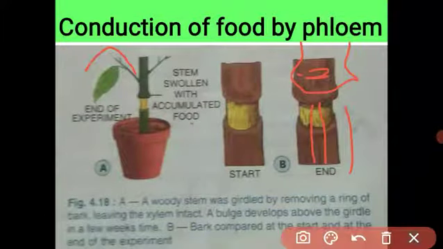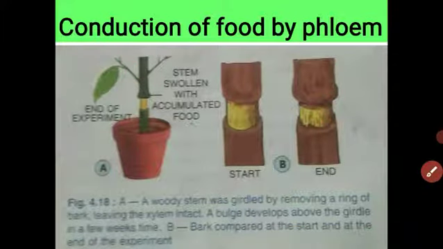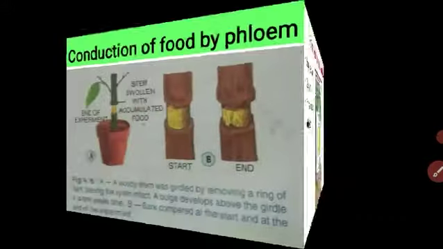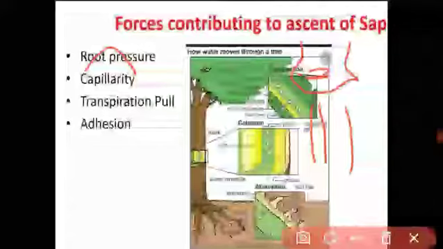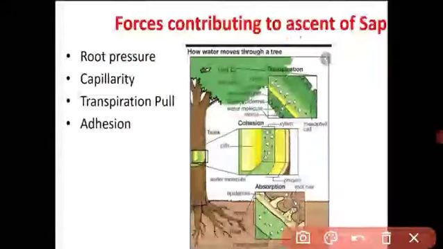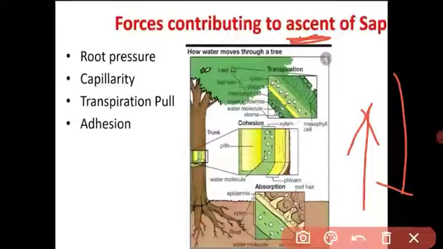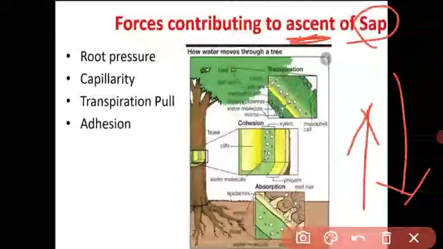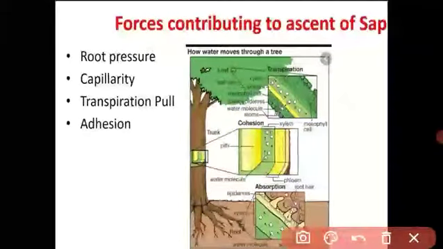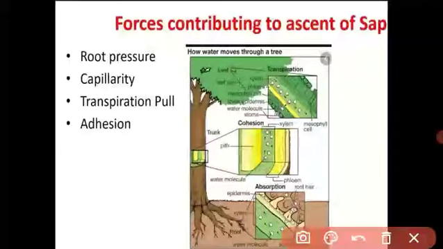Understood, student? Now we will go to the last part of the topic, the forces contributing to ascent of sap. Let us move toward this part. See, student, the forces contributing to ascent of sap. Ascent means what, student? Upward. Ascent means upward and descent means downward. So you know that. And sap means, 4-5 times I told you, sap means what? It is the liquid which is present in the vacuole, and this liquid is a composition of water, minerals and glucose. Got it? Means like blood in our body.